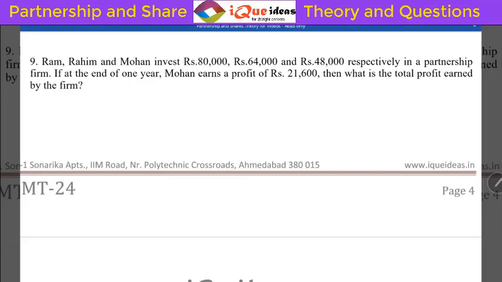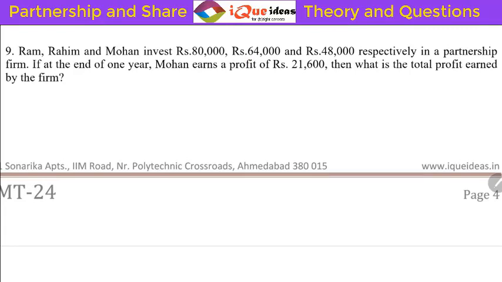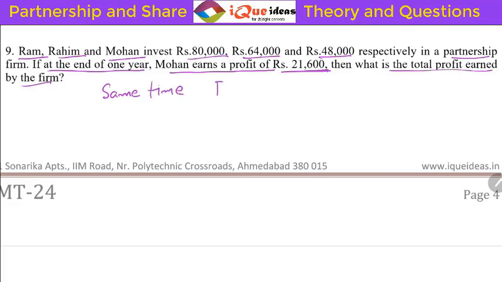Now the next one. The 9th question says Ram, Rahim and Mohan invest 80,000, 64,000 and 48,000 respectively in a partnership firm. At the end of 1 year, Mohan earns a profit of 21,600. What is the total profit earned by the firm? Nothing is mentioned about time, so same time. Same time means the profit ratio is equal to the investment ratio.